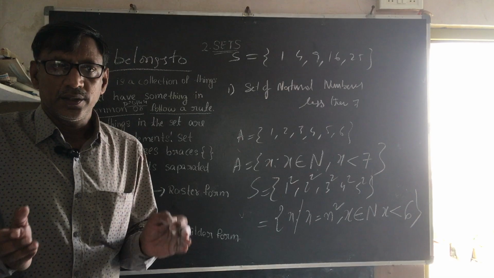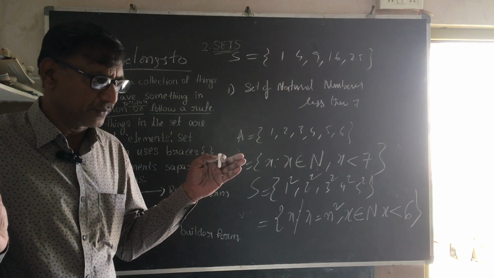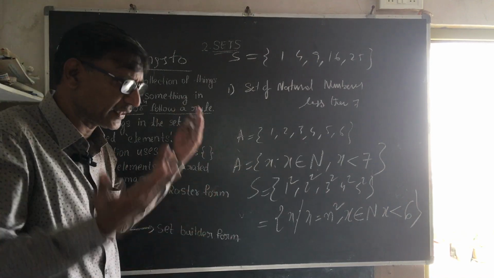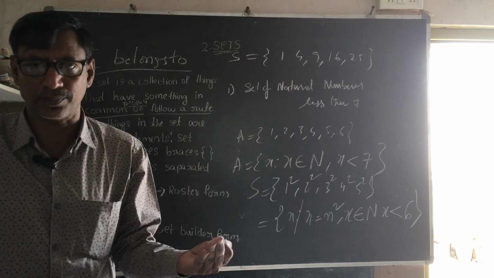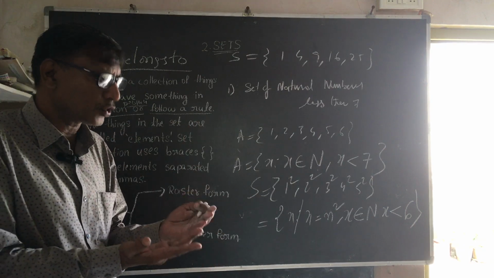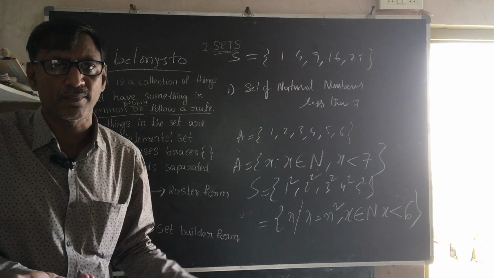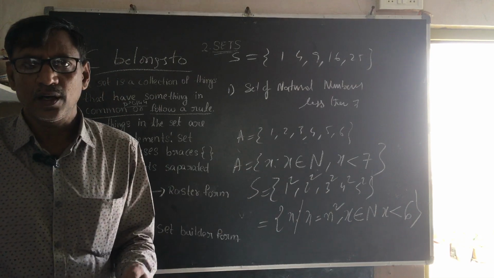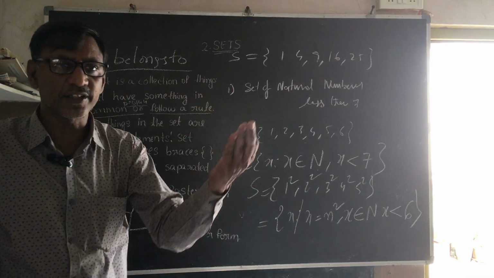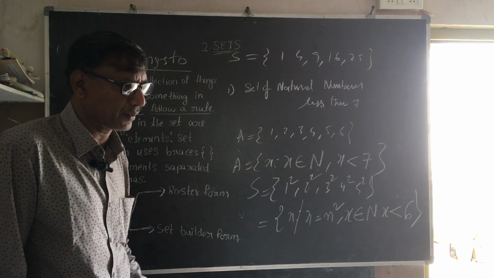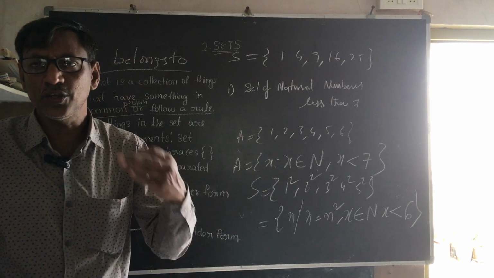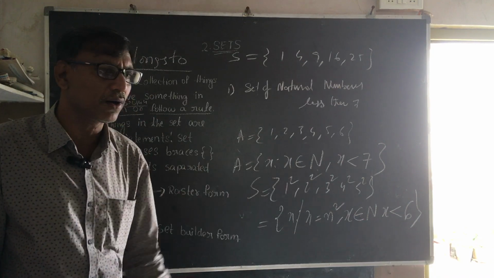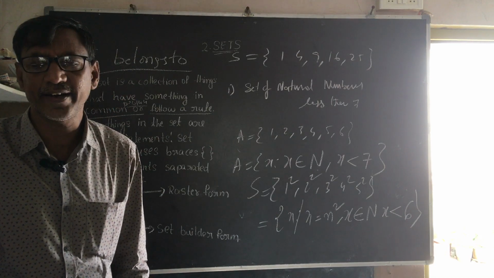That means a set is a well-defined collection of objects that have something common. That depends upon the sentence or the list form or roster form. And we can show it in two ways. One is set builder form and the other is roster form. These are very, very important. They are asking every time. They will give some list form in exams. You have to write it into set builder form. We will see what is the common property, and you write it into set builder form or rule form, because it follows a rule. This is very, very important.